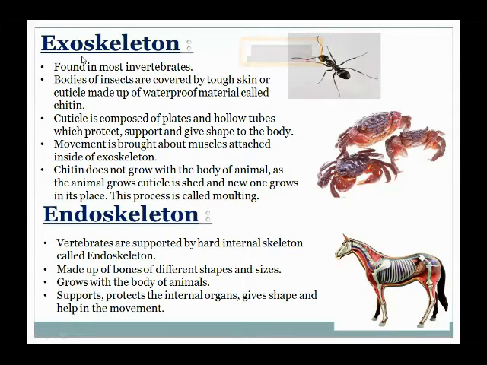So the main function of the skeleton is to support the body, protect the internal organs, and also help in locomotion and movement. In an exoskeleton, the animal's movement is brought about by muscles which are attached to the inside of the exoskeleton.